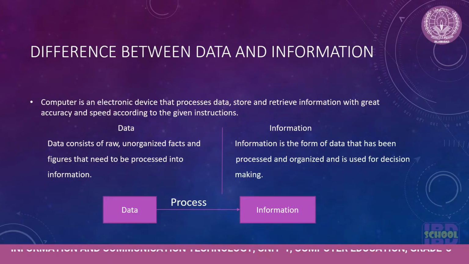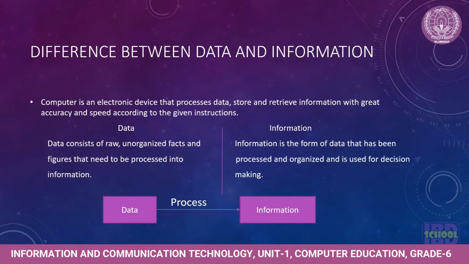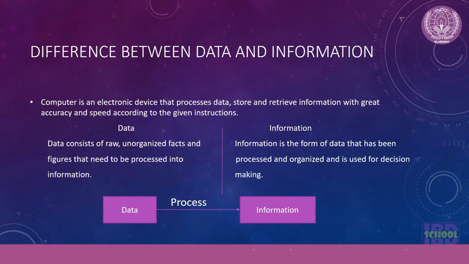Now you must be wondering what is the difference between data and information. The difference between data and information is this, that data is raw or unorganized facts. It consists of those facts and figures which are in raw form and they need to be processed.